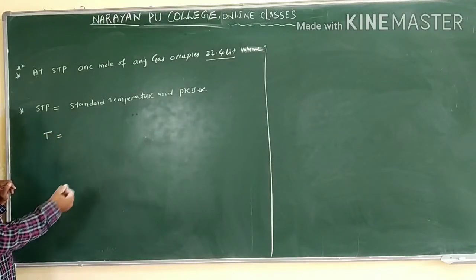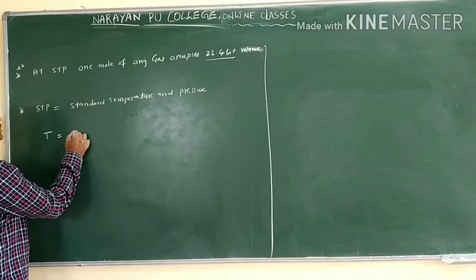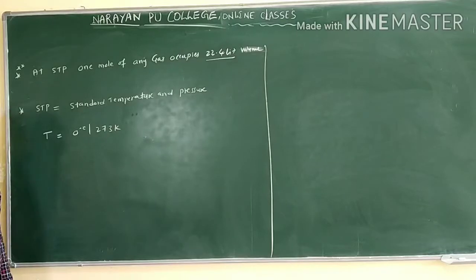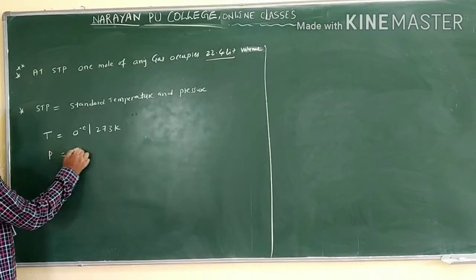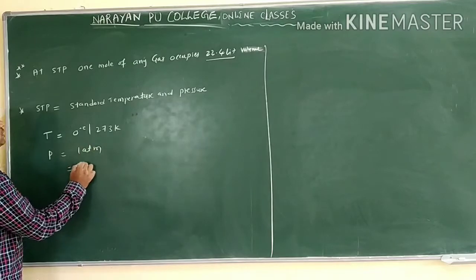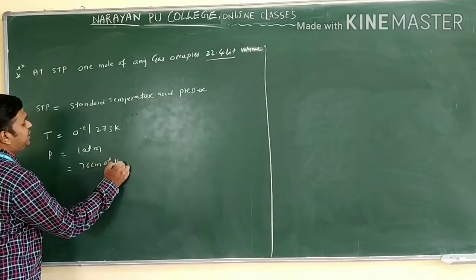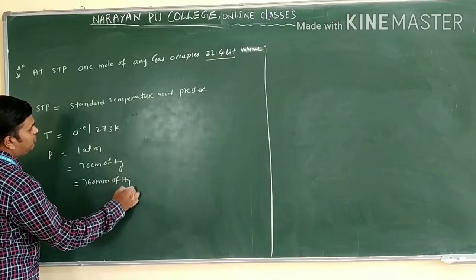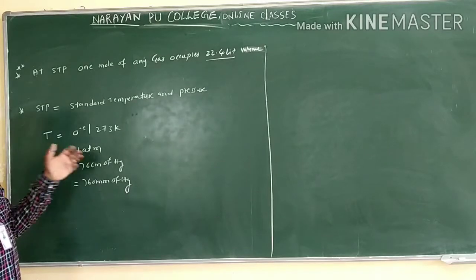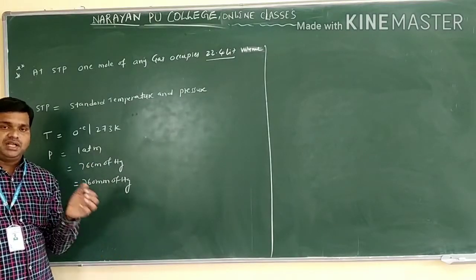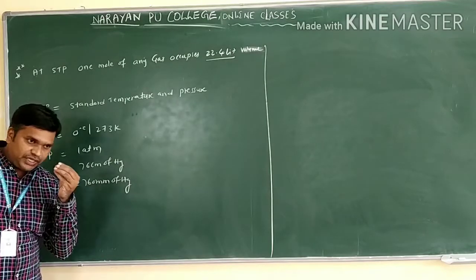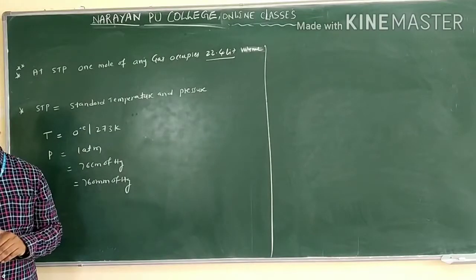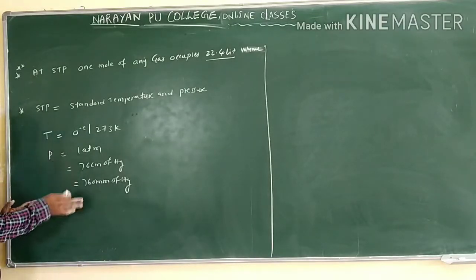What is the standard temperature? Temperature you can express in degrees Celsius or the Kelvin scale. You will get 0 degrees Celsius or 273 Kelvin. What is the standard pressure we have? Pressure we can take as 1 atmosphere, or 76 centimeters of mercury, or 760 mm of mercury. Pressure is not only expressed in atmosphere, centimeter or millimeter, it can also be expressed in torr and bar, Newton per meter square, pascals. We have different types of units, but mainly we use the simple ones.